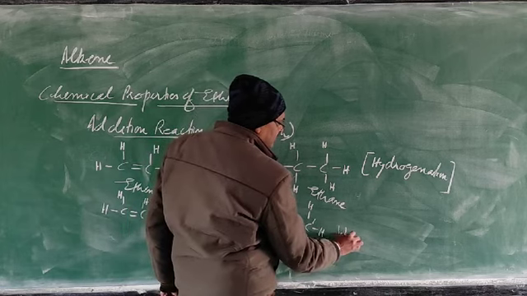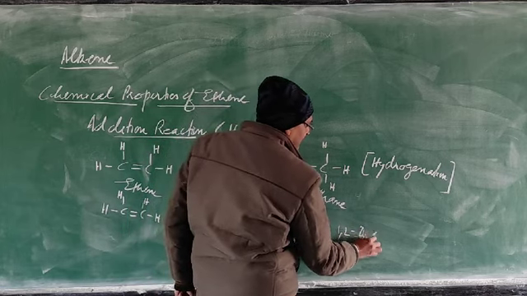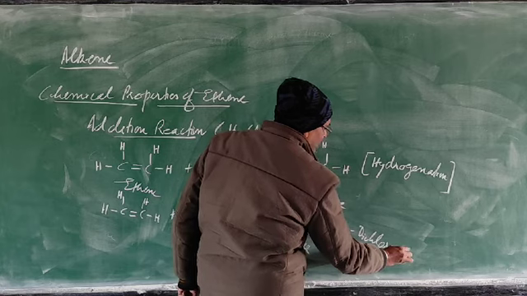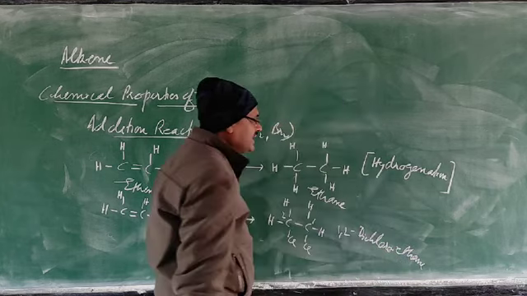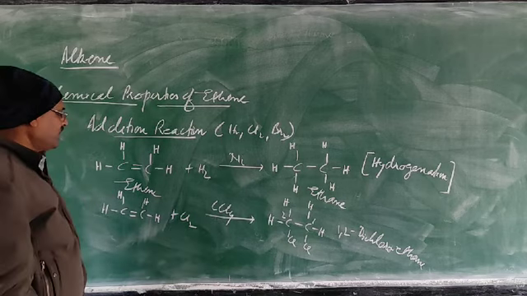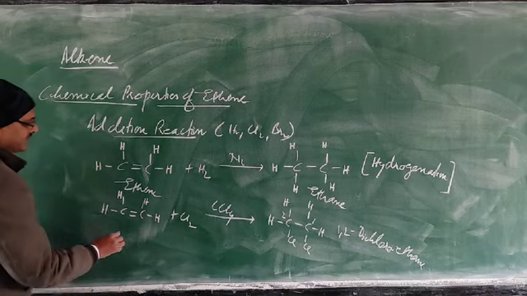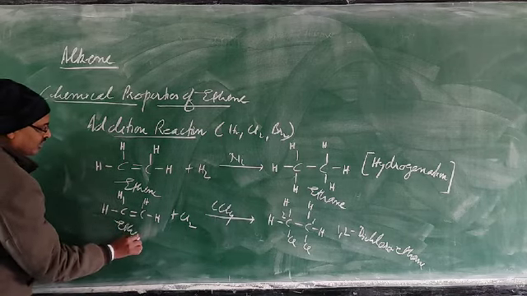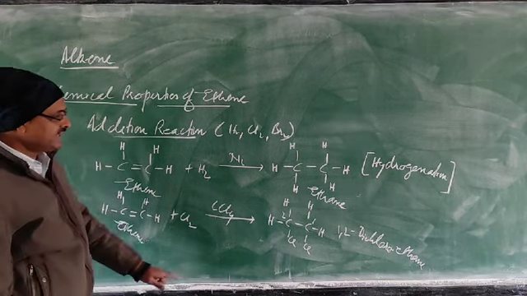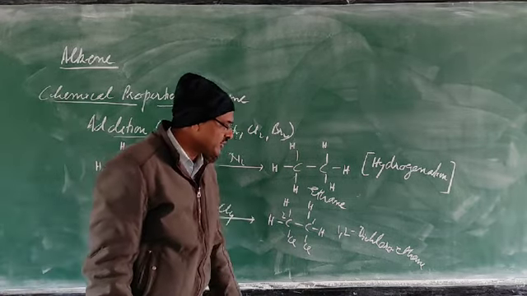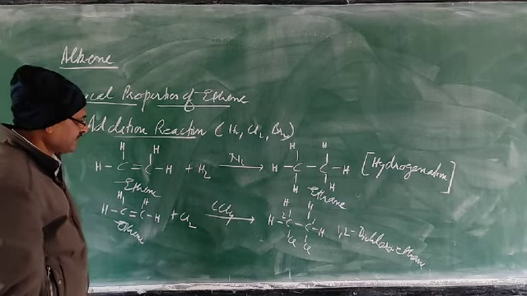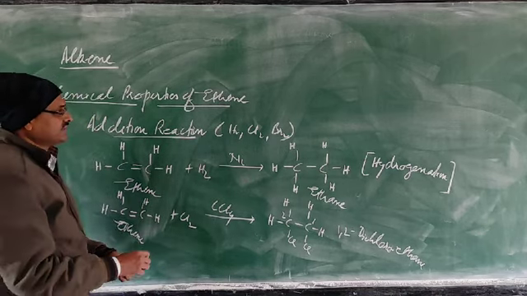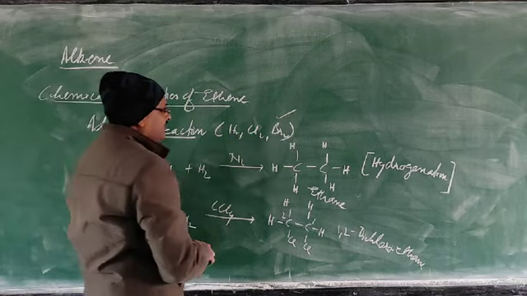This compound is 1,2-dichloroethene. The question can be asked to name the product formed when chlorine reacts with ethene. The product is 1,2-dichloroethene. What type of reaction is this one? Addition reaction.